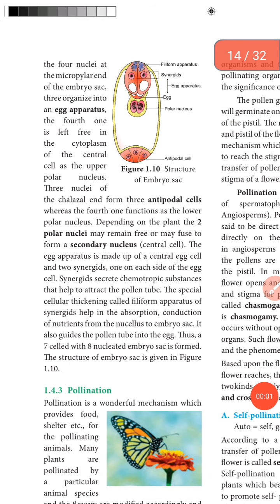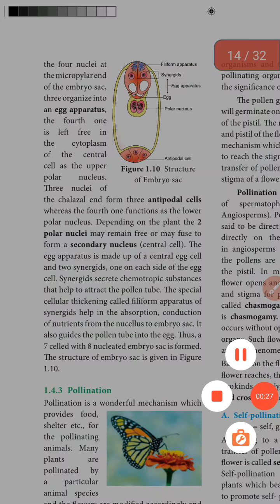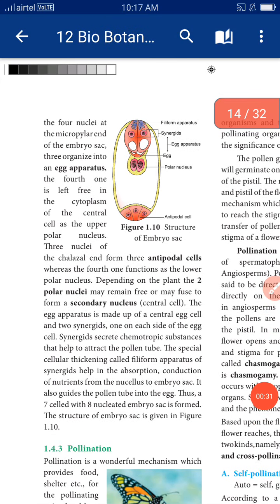Students, the development of the male and female gametophyte is completed. Next one, fertilization. The first event of fertilization is pollination. Before fertilization, collect the information on the development of the female and male gametophyte, so refer to the female development and male development. After that, go to the next class on the fertilization event. Thank you.